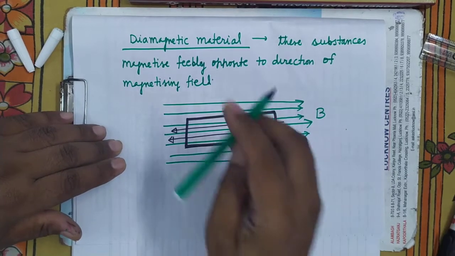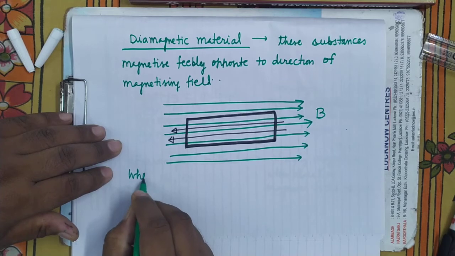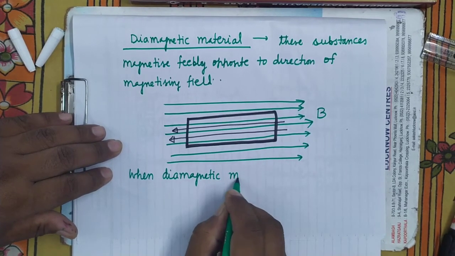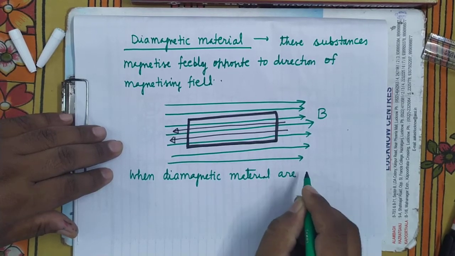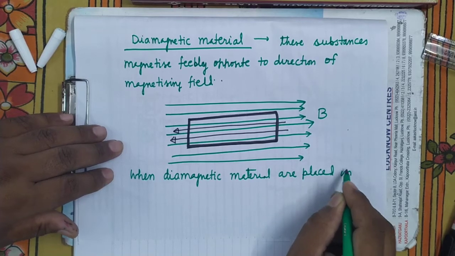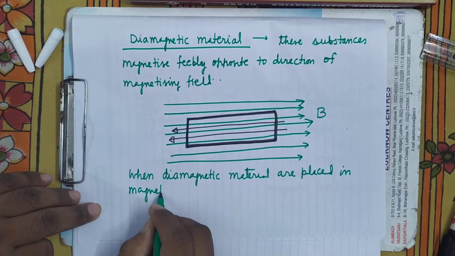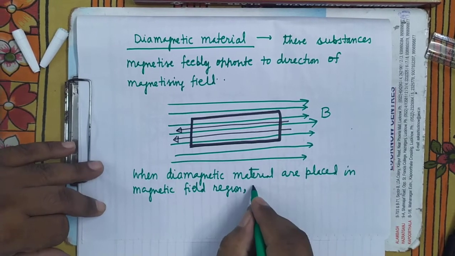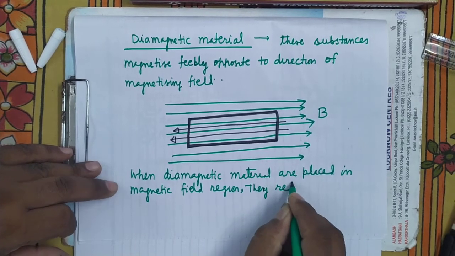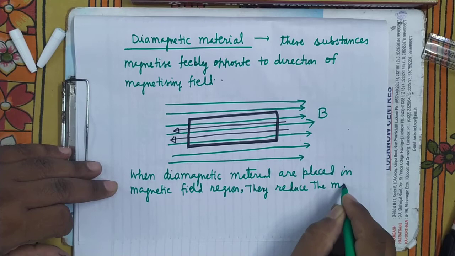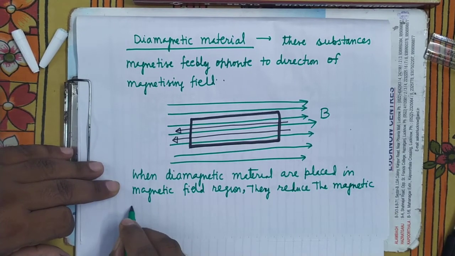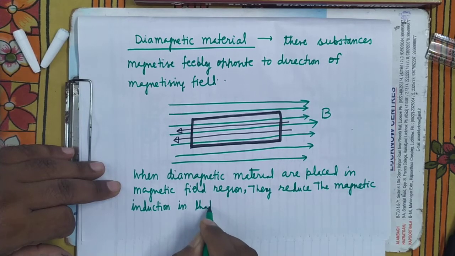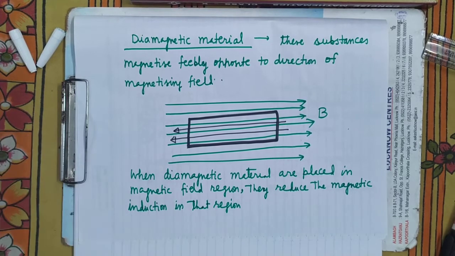Therefore, when diamagnetic materials are placed in the magnetic field region, they reduce the magnetic induction in that region in which they are kept.